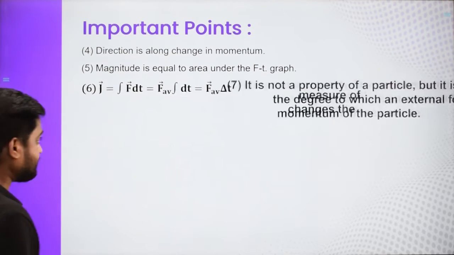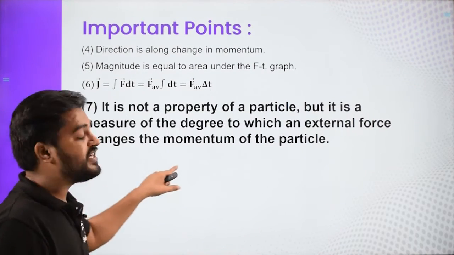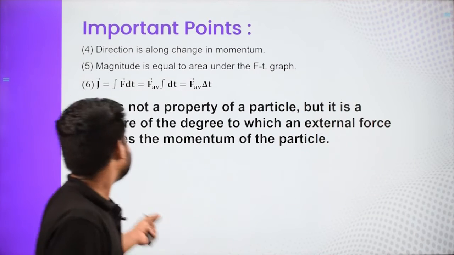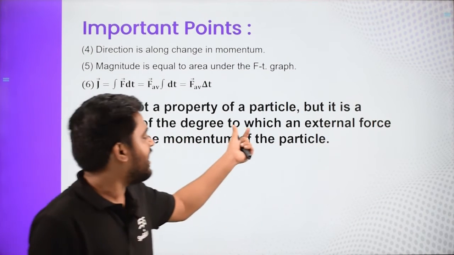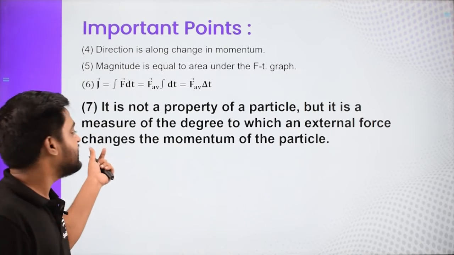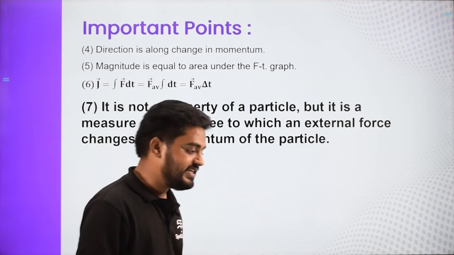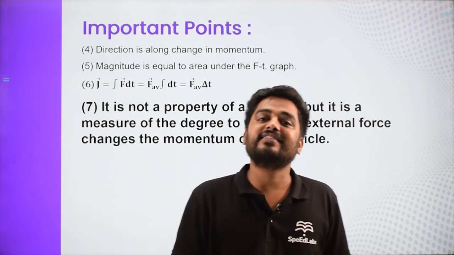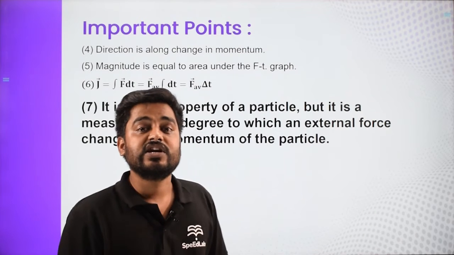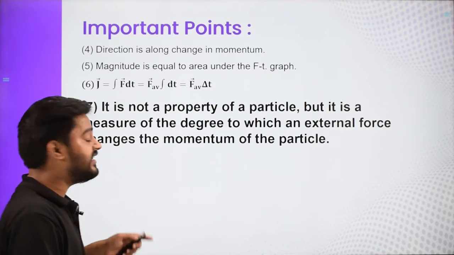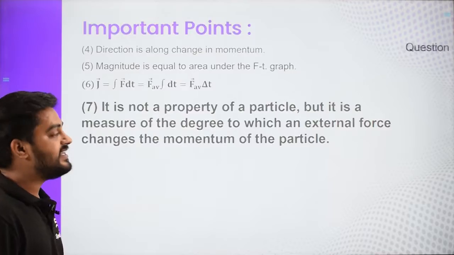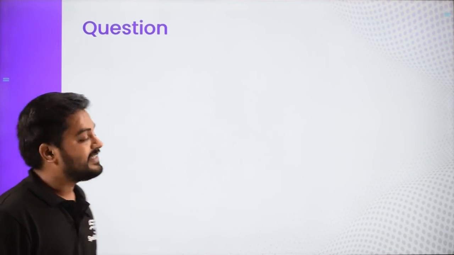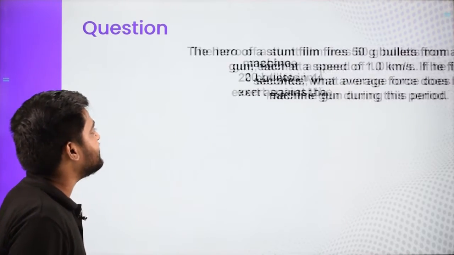Now, it is not a property of the particle, but it is a measure of the degree to which an external force changes the momentum of the particle. It depends on the force and the duration, or we say it depends on the change in momentum. It does not depend on the particle, basically only the external force and the time for which it is acting. Let us discuss this question.